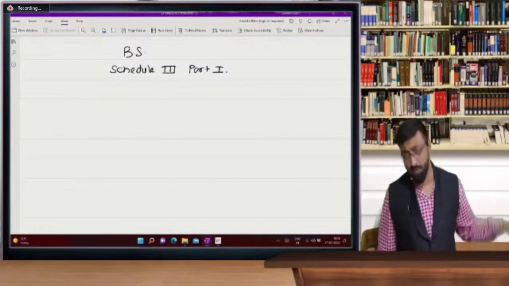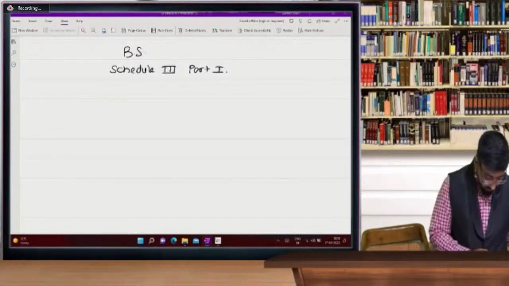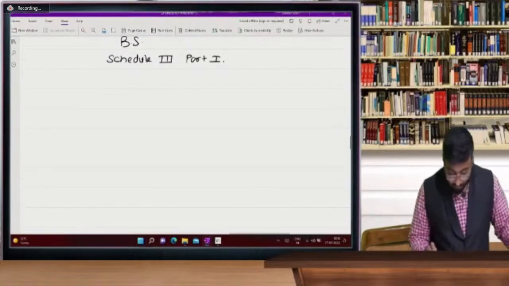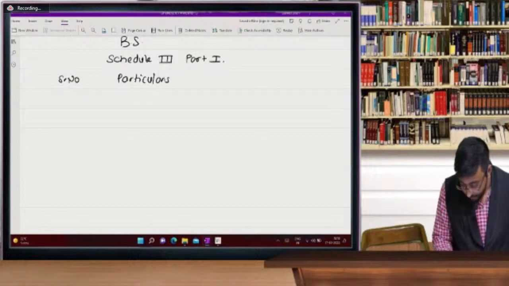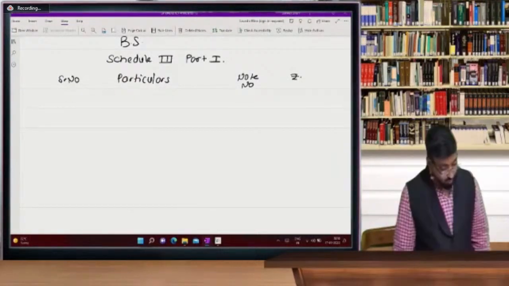I will first tell you all the names in this balance sheet pro forma. Balance sheet serial number, you can write this. Particulars, note number and rupees. So, balance sheet pro forma.